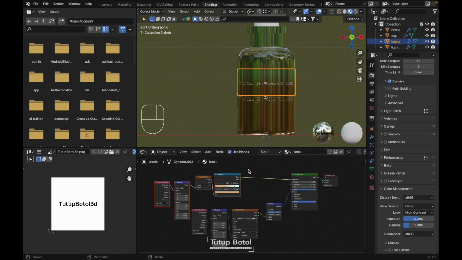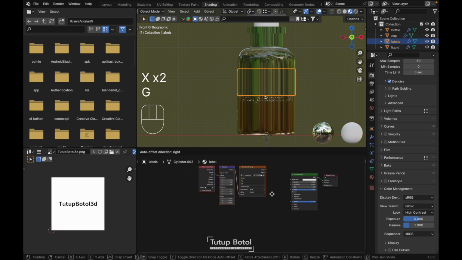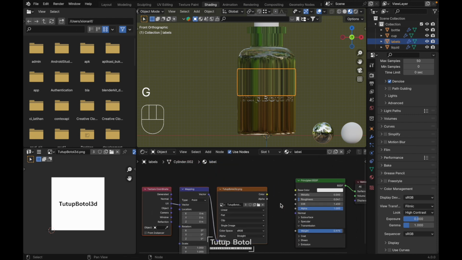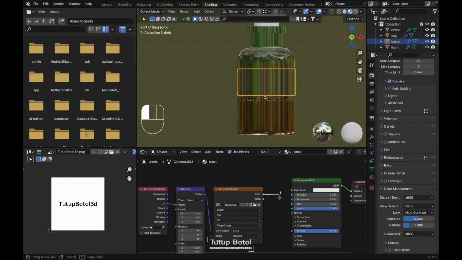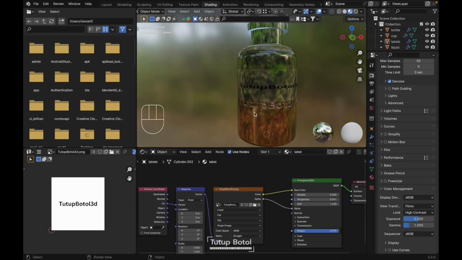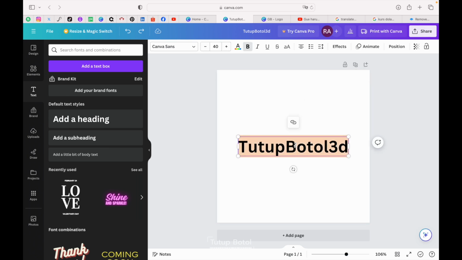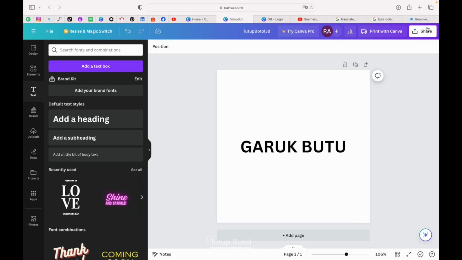We need to delete all of this node and this bump. Just move it somewhere here, over here, and put the color to color, alpha to alpha. We need to change this label. Let's create the label. I'm just going to the same project at the Canva. Just name it anything you want. Just like this, and download it.